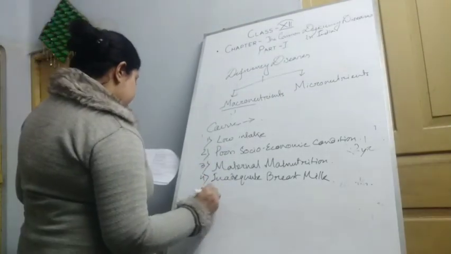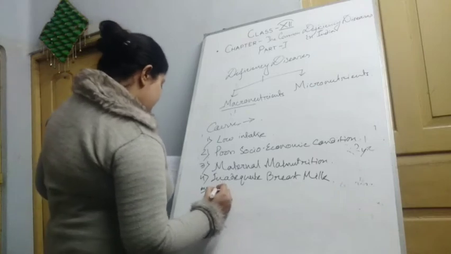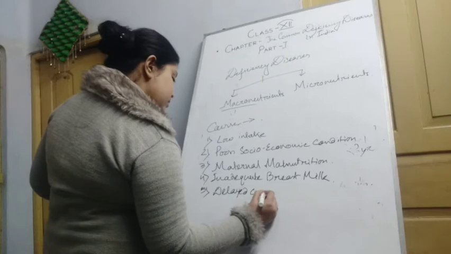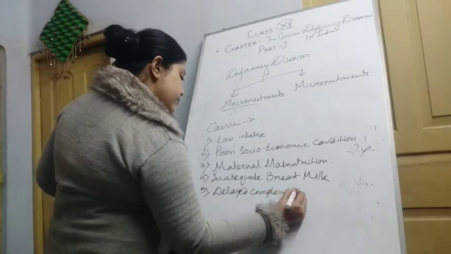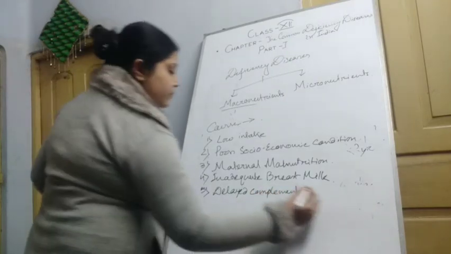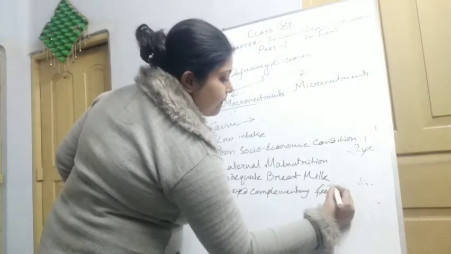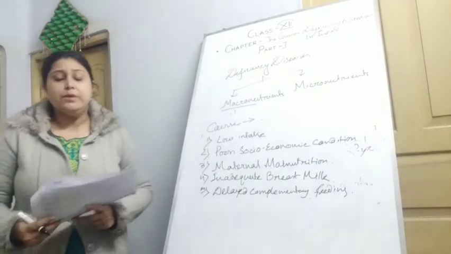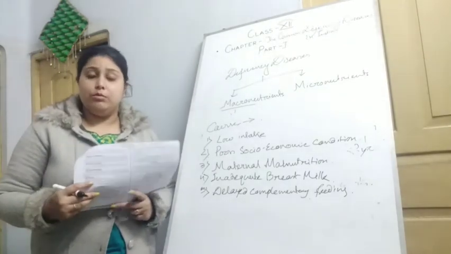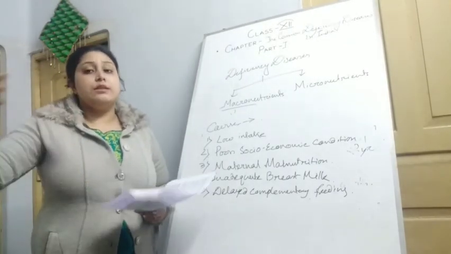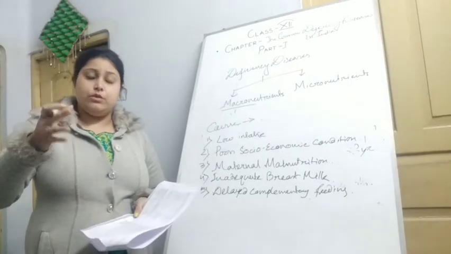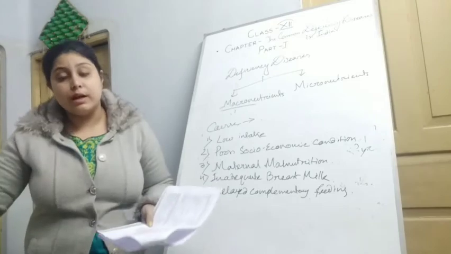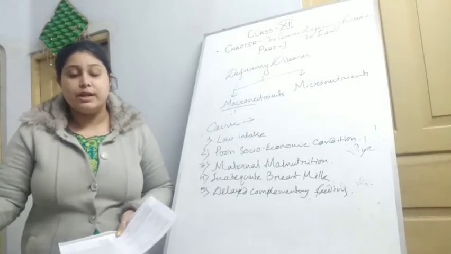The fifth point is delayed complementary feeding. After 6 or 7 months, every child is given other foods, not only breast milk, foods like rice, fish, and so on.